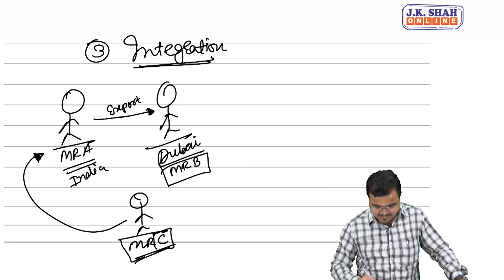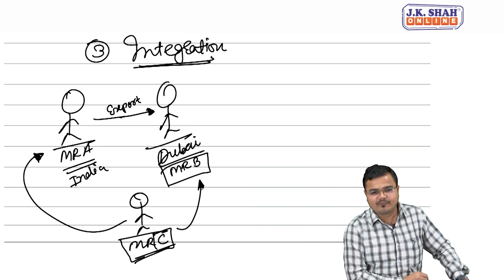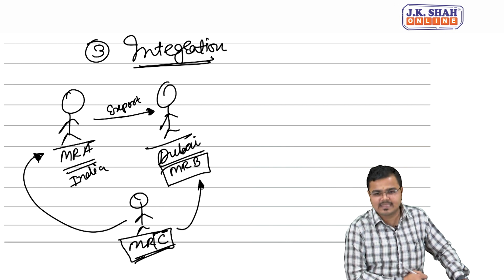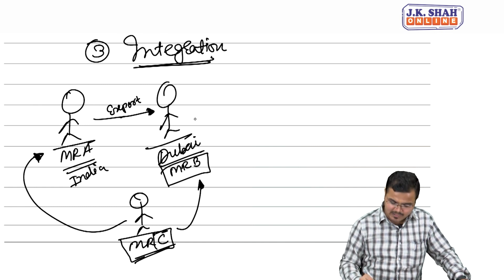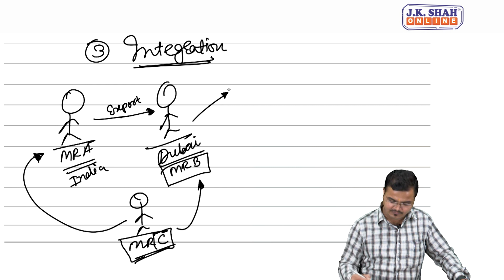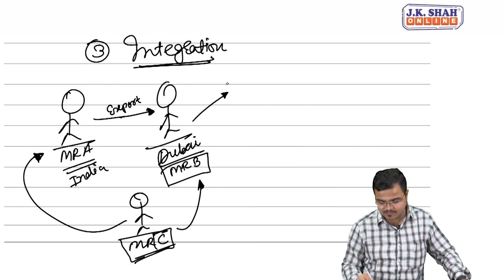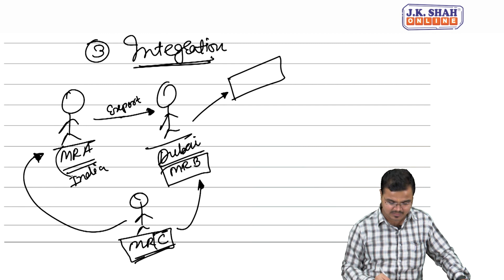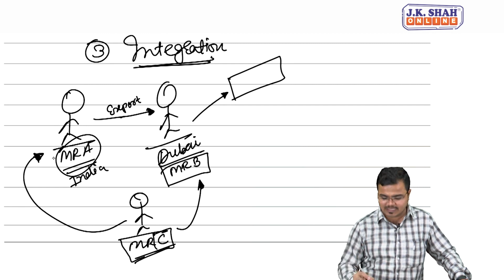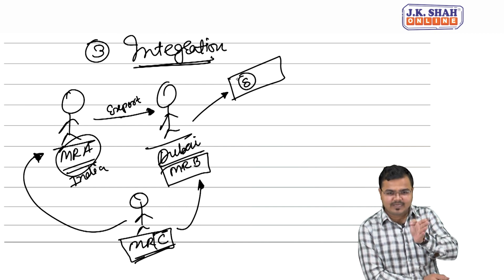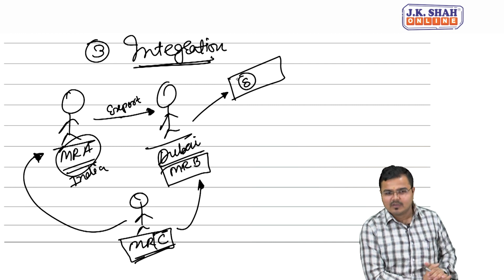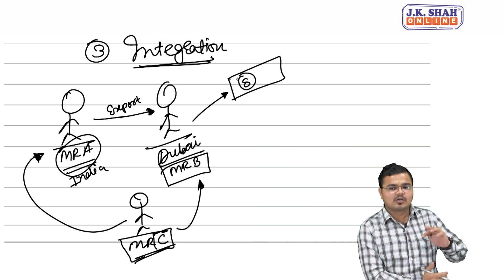And Mr. C will inform Mr. B that I had made the payment on behalf of you, yes or no? Mr. B says, yes, you had made the payment on behalf of me. So what should I do for you? So now Mr. B is informed by Mr. C to transfer this money, which I had given to Mr. A, to my Swiss bank account. So from Dubai, the money will be shifted to the Swiss bank account of Mr. C. RBI does not know about it.